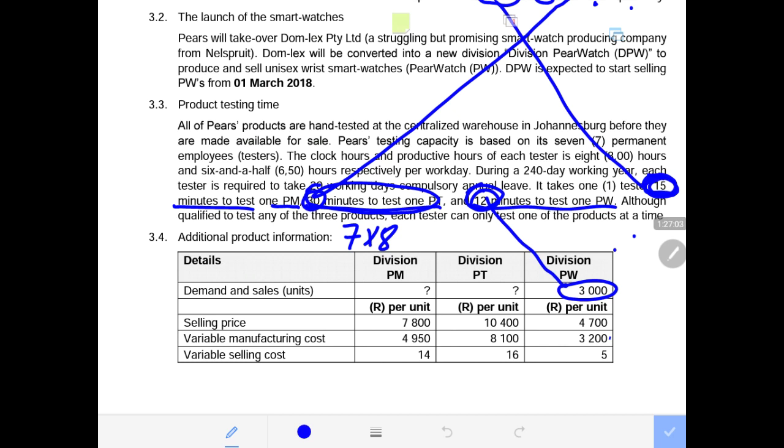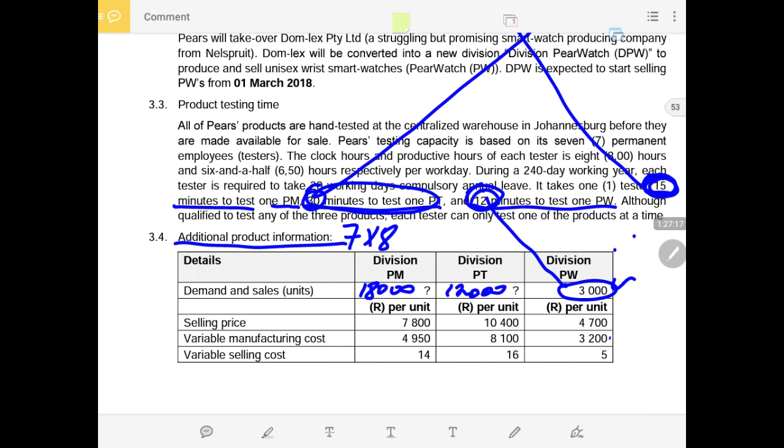It further says that additional product information, we have the demand, which they told us: 12,000 units, and the demand for these watches is 3,000.